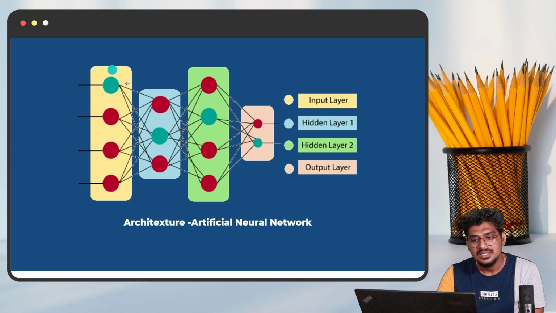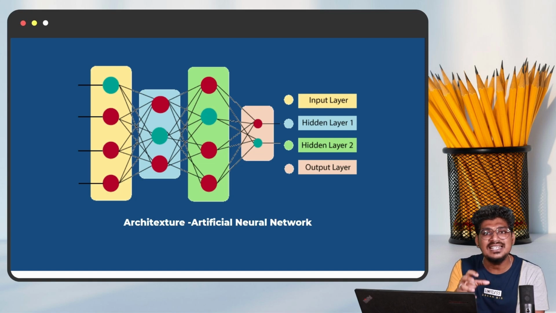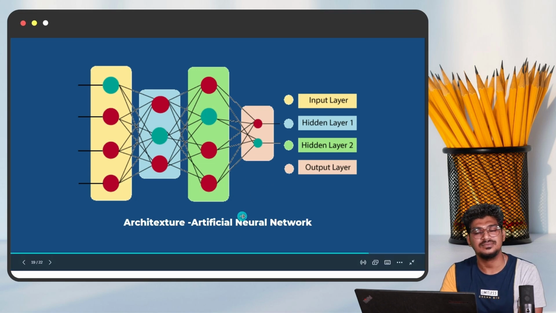You can see here, this is the input. Each and every input has a single neuron. It is passed through, we calculate its weight, then we pass it to the hidden layer. That hidden layer will help to analyze and extract the features from the input. Then it will return the output, this or that.